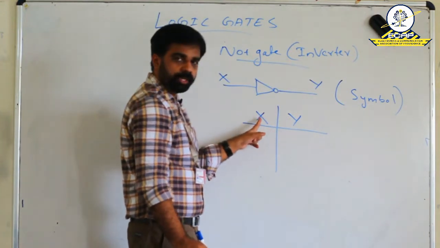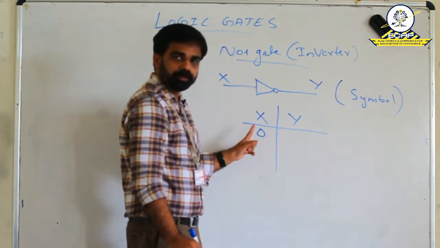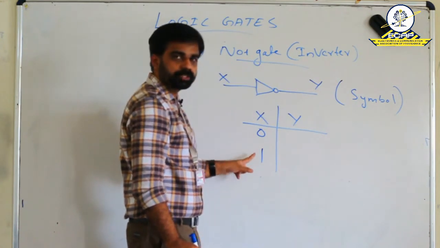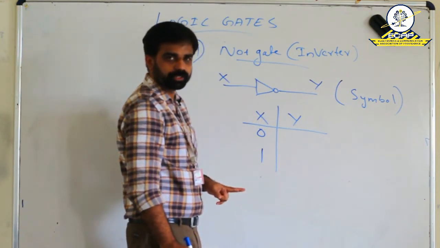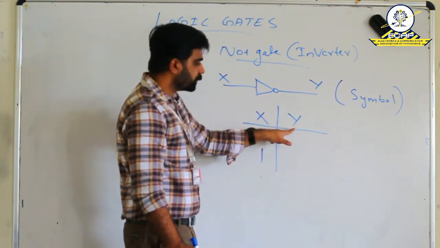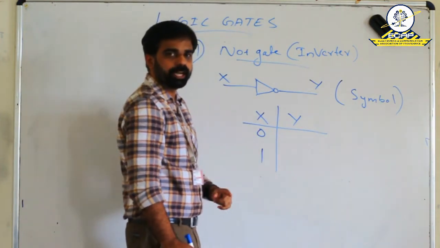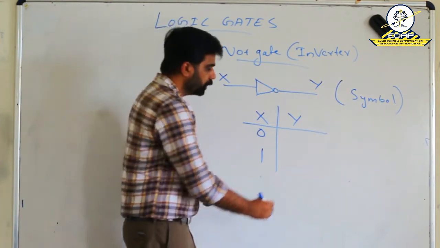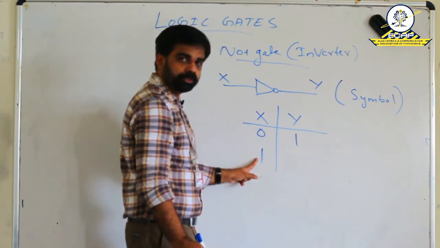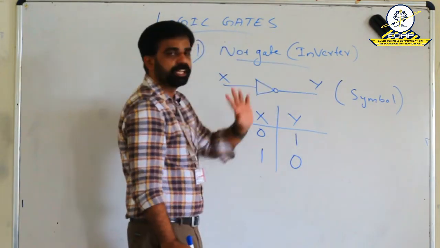Here there is only one input. The combination is that the input may be 0 or 1. So, these are the two possible combinations of inputs in the case of an inverter. X may be 0 or X may be 1. And in the case of output Y, its inverted version of the input will be obtained at the output. That means, if 0 is the input, the output will be 1. If 1 is the input, then the output will be 0. That is why it is known as an inverter.